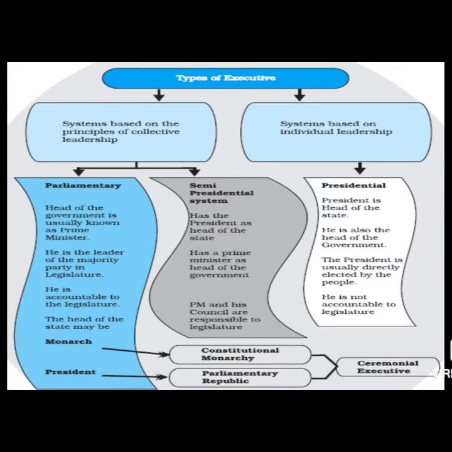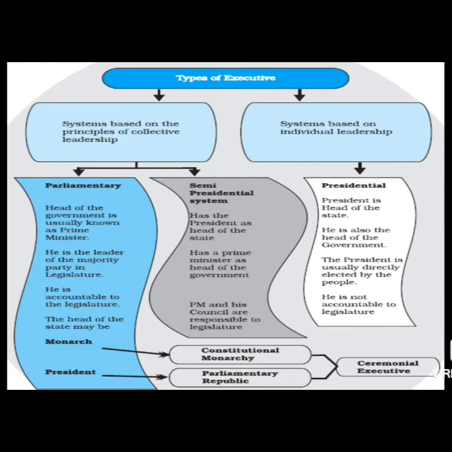Now, the slide in front of you, you can also refer to your NCERT textbook part 1, that is Indian Constitution, page number 81. You can get the information regarding the types of executive in your NCERT textbook also. Now, types of executive are basically based on two systems. What are those two systems? First one is the system based on the principle of collective leadership. Very important. Collective leadership means more than one person or more than one leader is involved. Whereas on the other hand side, there is the system based on individual leadership.